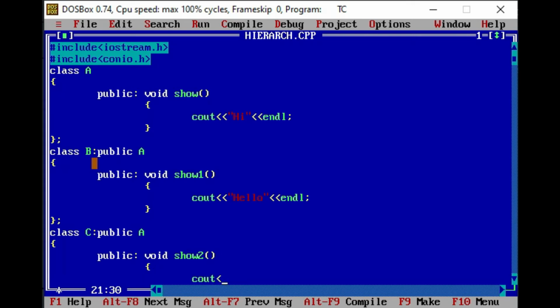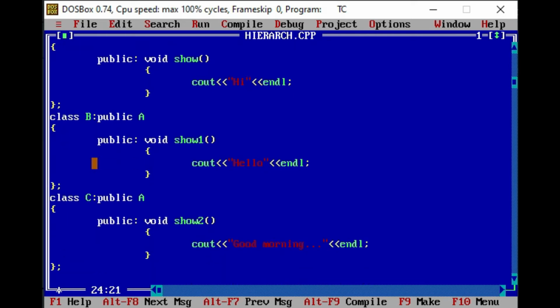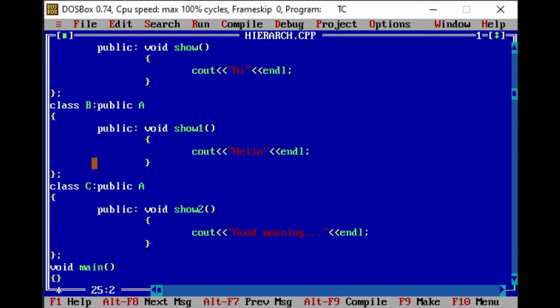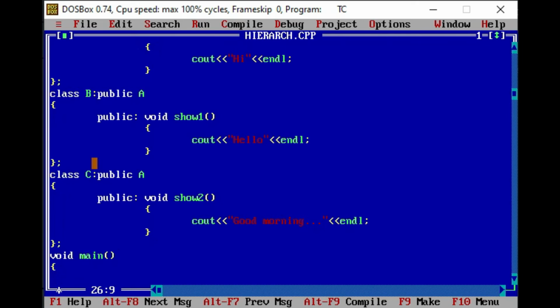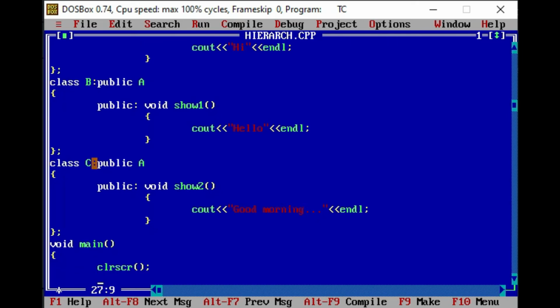In which we will print cout and the message, suppose good morning. Okay, and here endl. Now for the execution we will write void main. In void main, first of all we will declare clear screen for clearing the output screen.